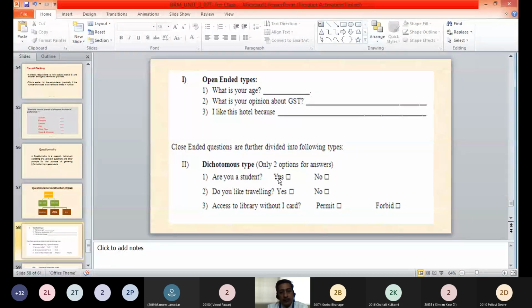There may be yes no type questions like are you a student? Yes, no. Do you like traveling? Yes, no. Access to the library without card? Permitted or forbidden? Allowed or not allowed? So wherein a question is provided with two response options, they are called dichotomous question types.